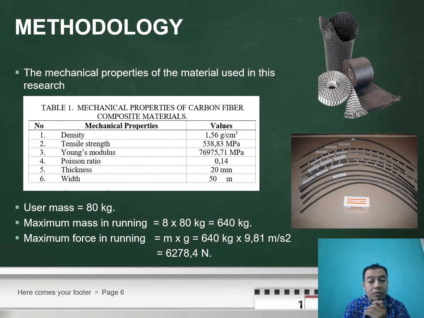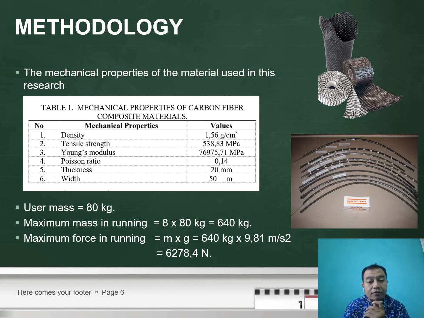The mechanical properties of the carbon fiber composite are displayed as follows: the density, the tensile strength, the Young modulus, Poisson ratio, thickness, and width. And this is the design that we prepared in this paper for simulation.